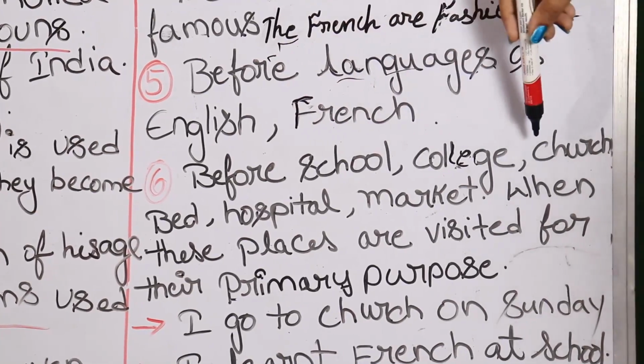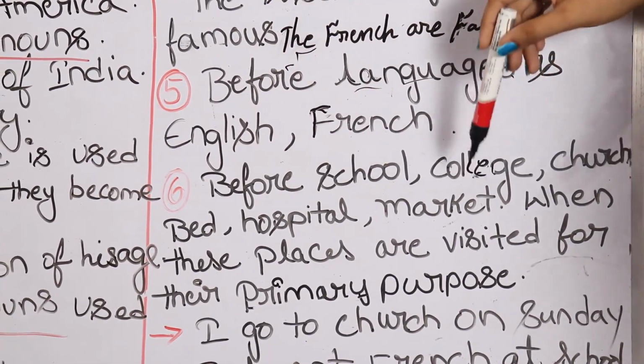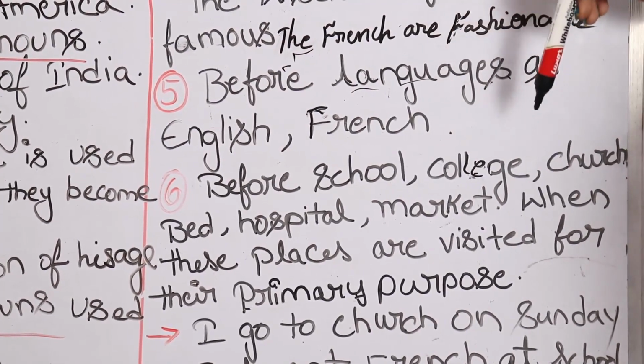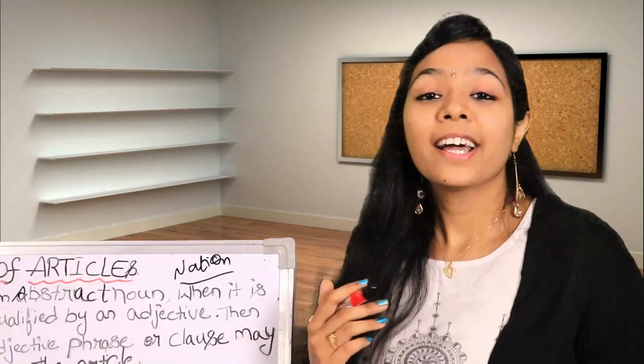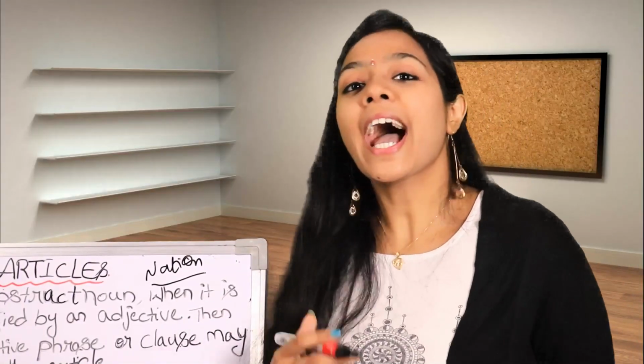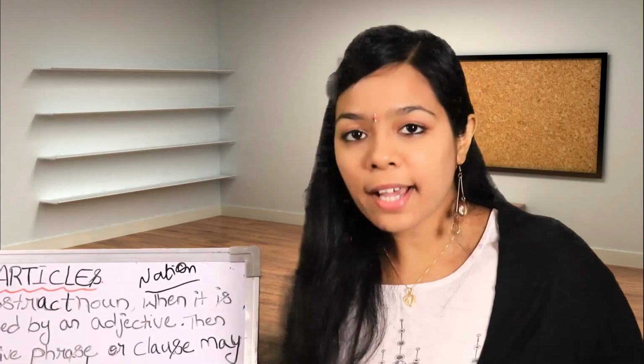Before school, college, church, bed, hospital, market, you shouldn't use any article when it is in its primary purpose. That is the most important thing. For example, when you say, I go to school or I go to market, that is common. That is your primary purpose. But for example, the school is near to my home.